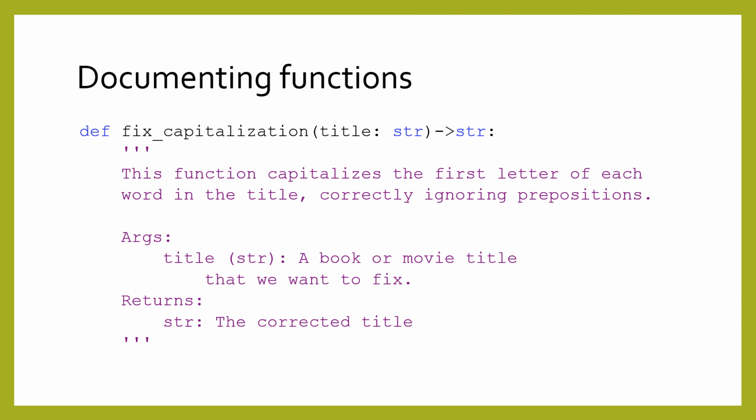Leave a blank line, and then type Args. Indent the next line, and then type the name of the first parameter followed by its type in parentheses. On the same line, write a colon and then describe the parameter. If you need to continue onto the next line, make sure it is indented past the previous line. You should repeat this for all the parameters of your function. Finally, write Returns, and then on the next line write the name of the return type, followed by a colon and a description of the returned value.